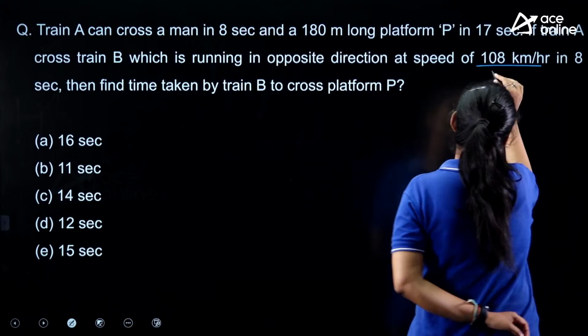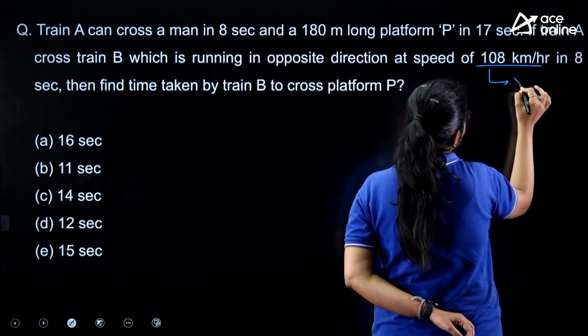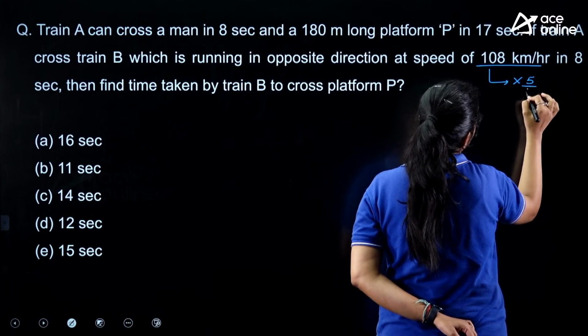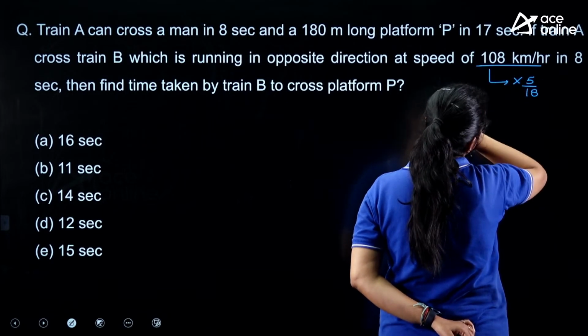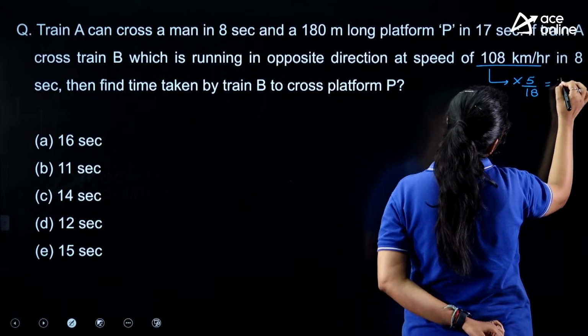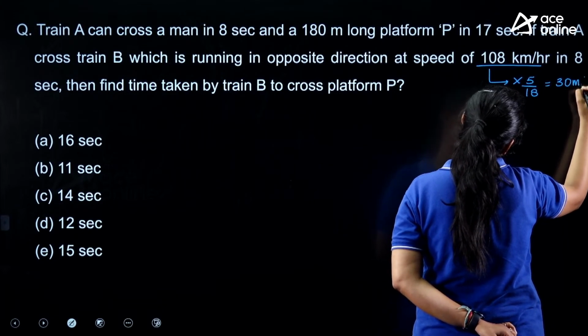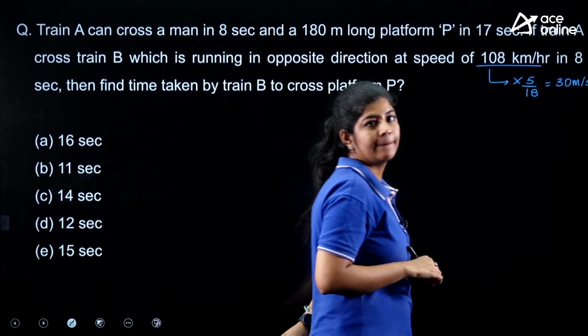To write it in meters per second, I need to multiply it by 5 by 18. So this is nothing but 6, so the speed that we are getting is 30 meters per second, right?